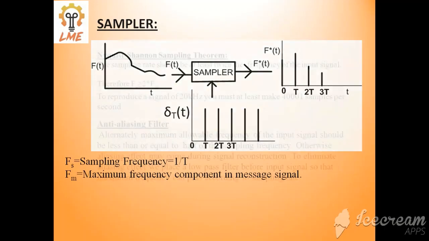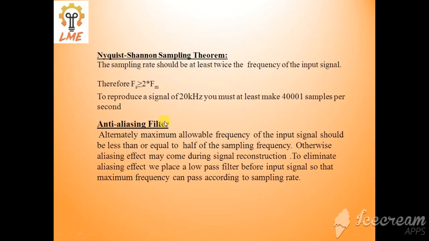Okay, so this is written here. Alternatively, the maximum allowable frequency of the input signal should be less than or equal to half of the sampling frequency. What I told you: if the sampling frequency is 20, then the input signal frequency is 10, that is half of the sampling frequency, the maximum allowable frequency. How can you do that? By using a low pass filter having a cutoff frequency of 10 hertz. This is just an example.